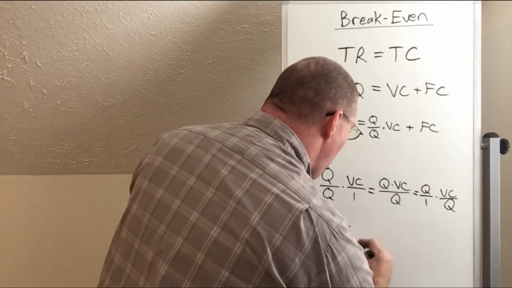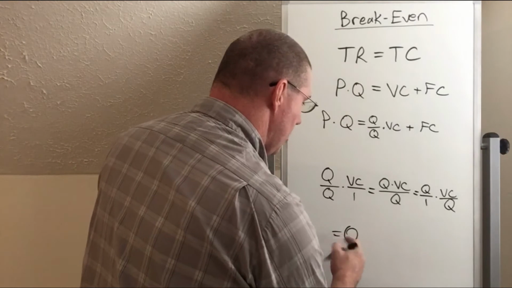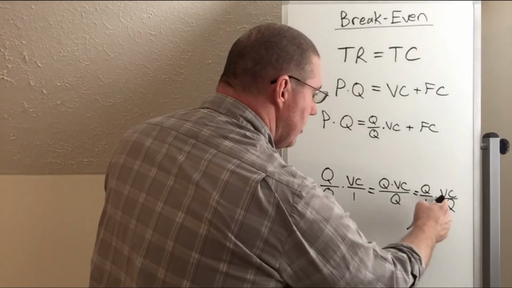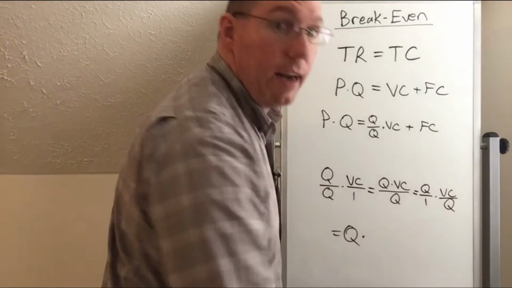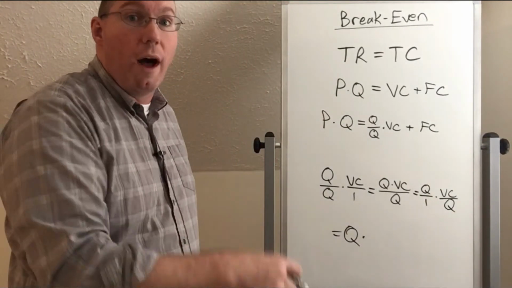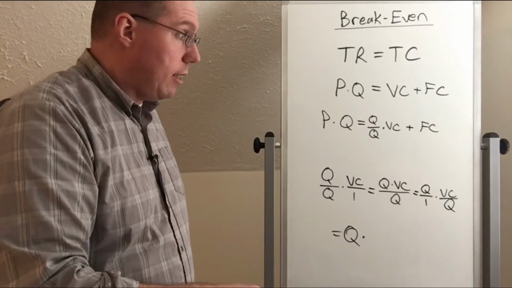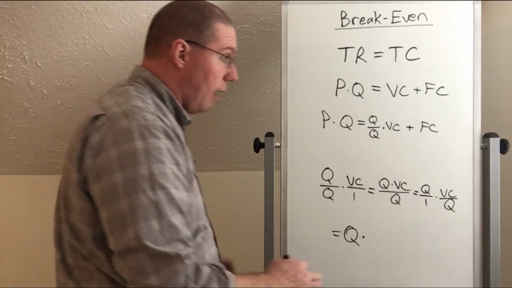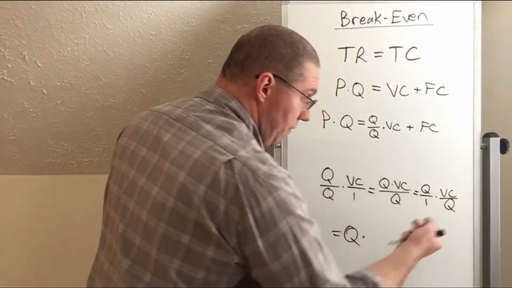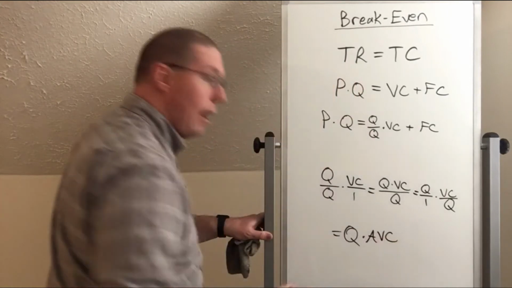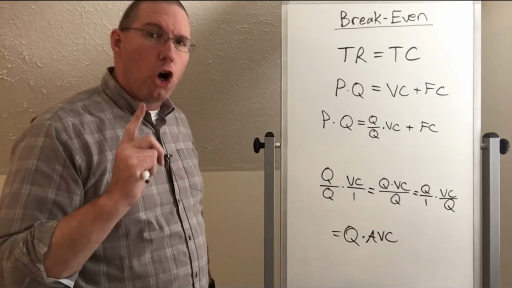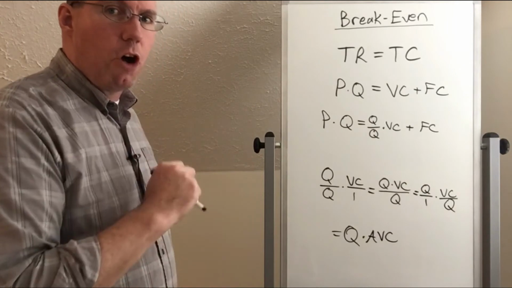Well, that's just quantity, right? So now we have equals quantity times, and what is variable cost divided by quantity? That's one of our 12 variables in financial microeconomics. Do you recall that variable cost divided by quantity is average variable cost, right? Average variable cost. That is the per unit variable cost.